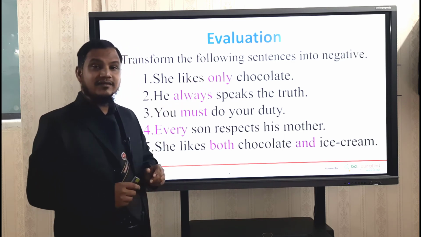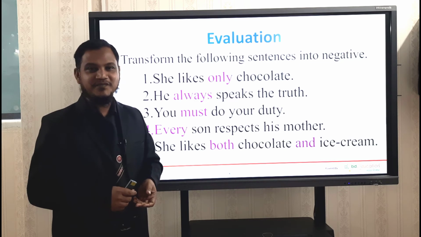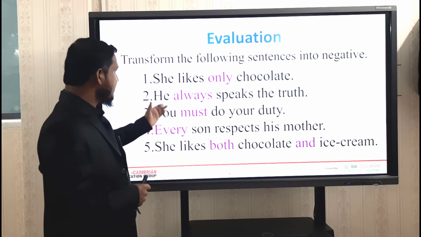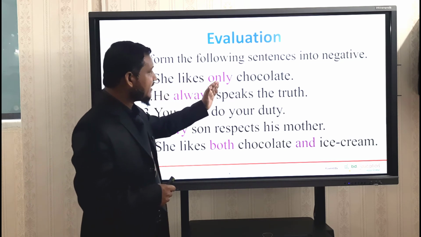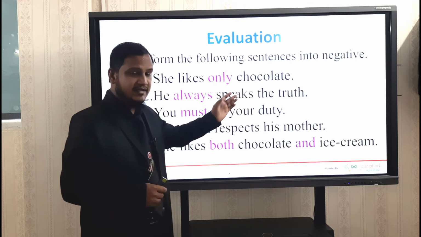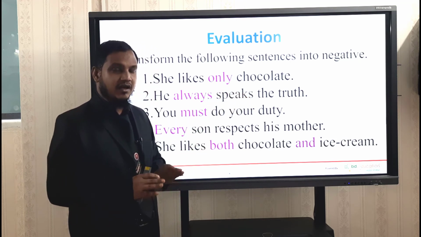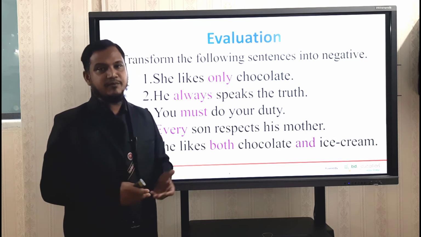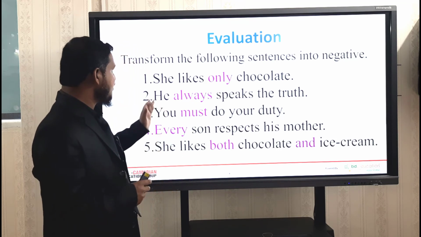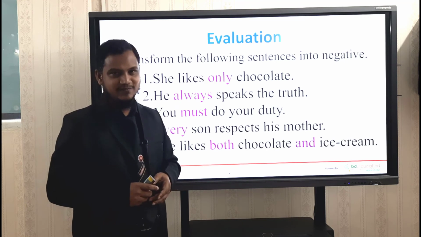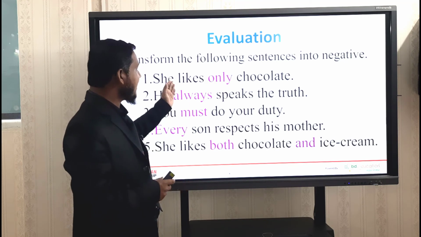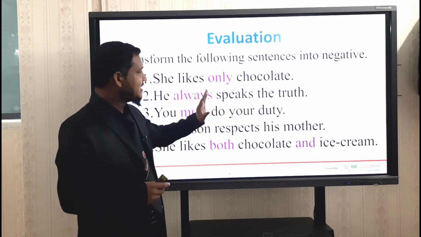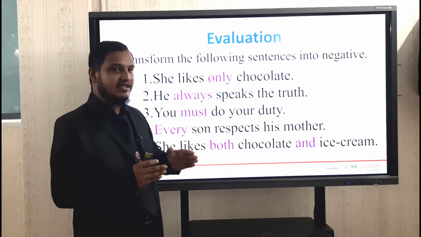So what is the answer? Can you guess? Anybody please? Okay, I will give you the answer. She likes only, then the next word is chocolate, and this is not related to any person or any age, rather it is related to something, substance or some matters. So we can say she likes nothing but chocolate. Dear students, I repeat, she likes nothing but chocolate. So instead of only, we are using nothing but.